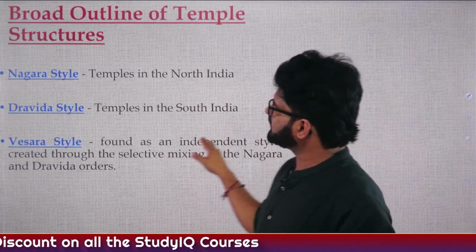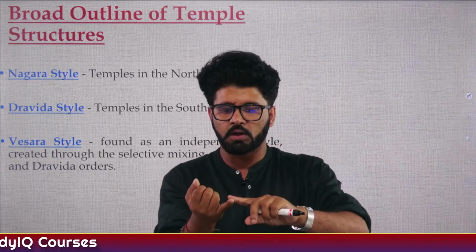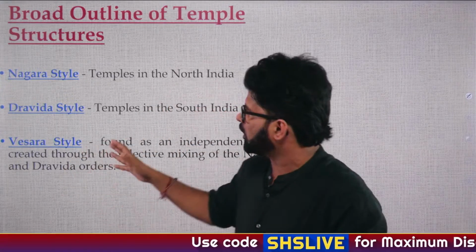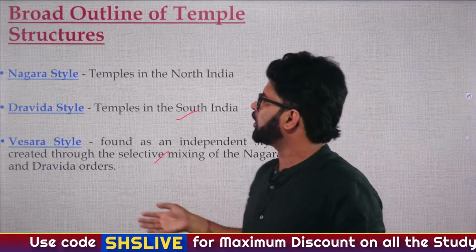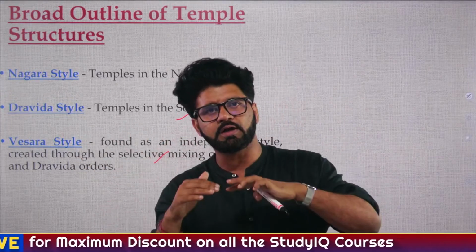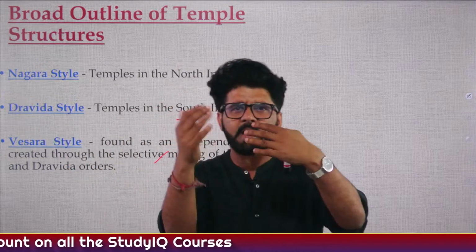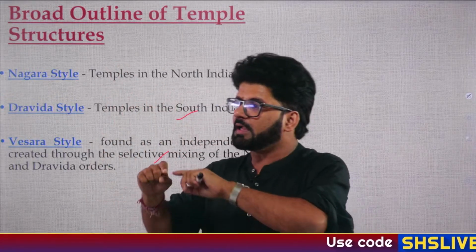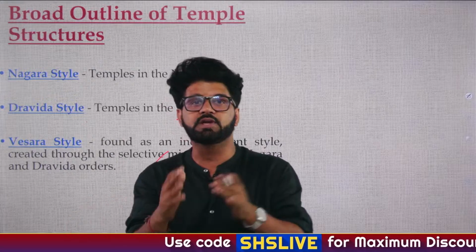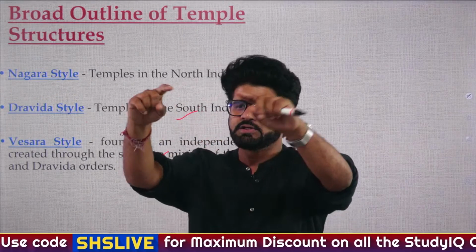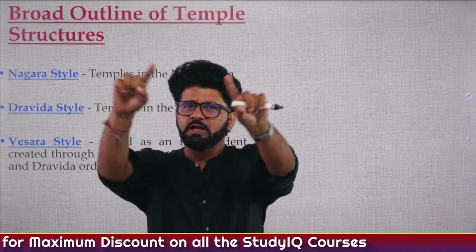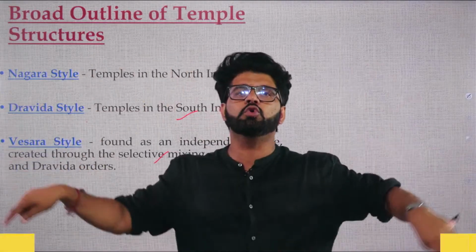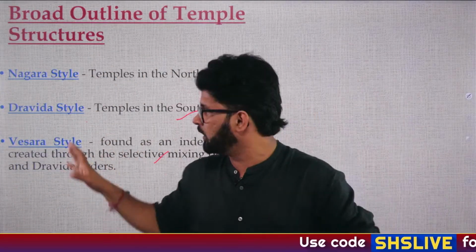Nagara style temples are in North India. The precursor of Nagara style was Panchayatan style, where you have one main shrine and 4 subsidiary shrines. This we have talked about earlier. Then Dravida style and Vesara style, which we will be talking about today. Dravida style in South India has something known as Vimana, which is comparatively larger than Shikhara. Pallavas and Cholas, especially Cholas, have very large Vimanas. Then you have Gopuram in Dravida style, which are large gateways. Generally, North Indian temples are not enclosed by a compound, but in Dravida style most of these big temples are enclosed by a compound. You have a big compound, you have a tank. All these things we will talk about.